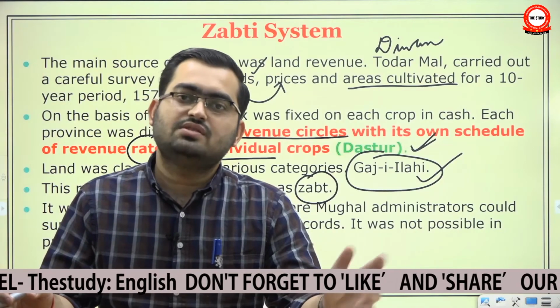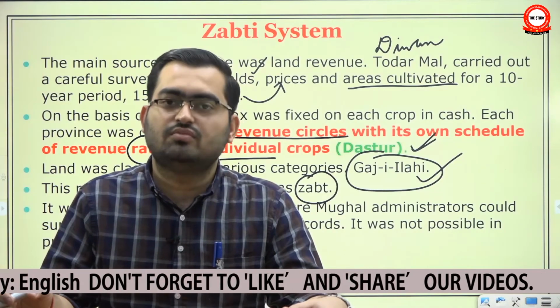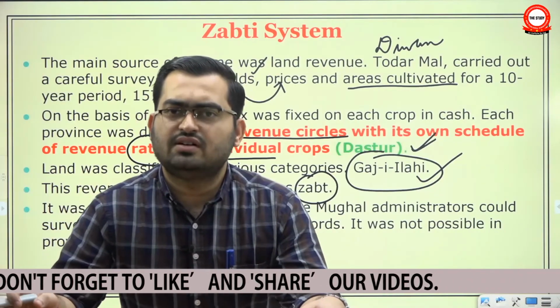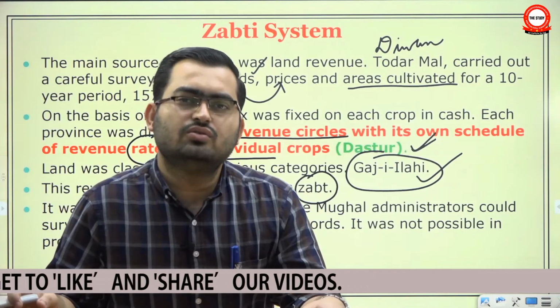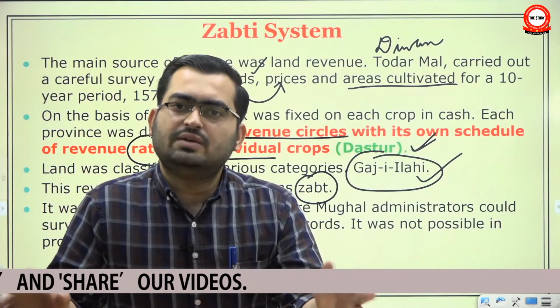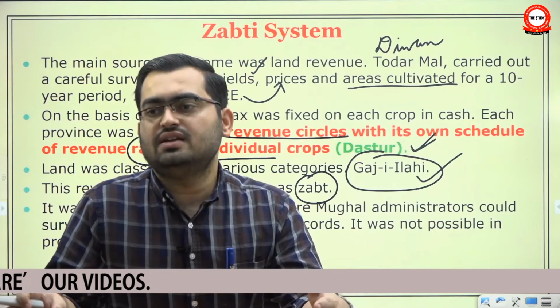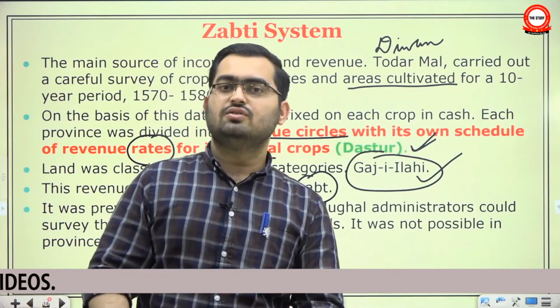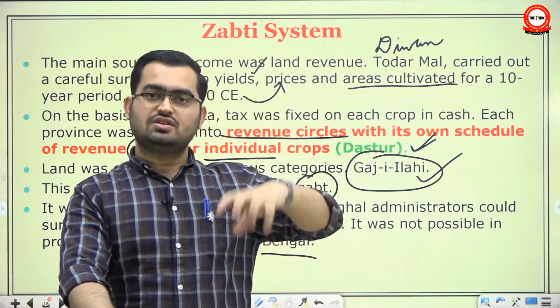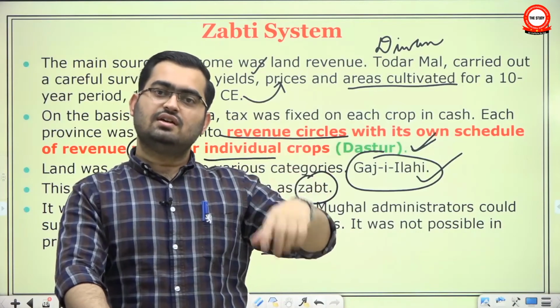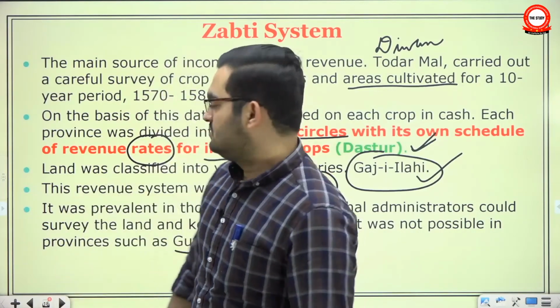So that means even the Jabti system was not used across the empire. There were other systems called Nasak, Kankut, and Batai systems. They depended on some other techniques, but Jabti was a Mughal innovation. So they improvised. Sher Shah Suri improvised upon Khilji, and Akbar improvised upon Sher Shah Suri.